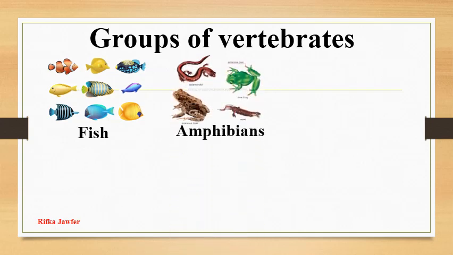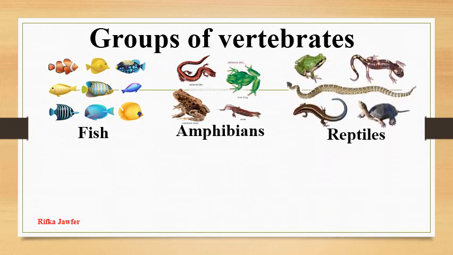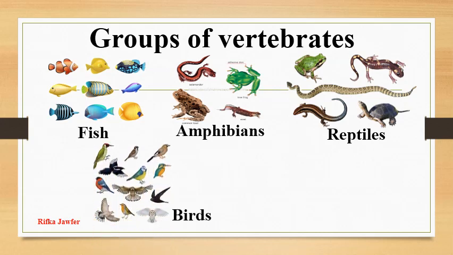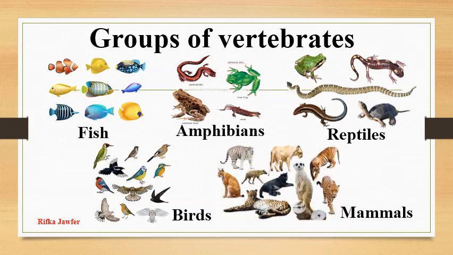Second is the amphibians. Examples are frog, toad and salamander. Third is the reptiles. Examples are turtle, lizard, snake and crocodile. Fourth is the birds. Examples are hawk, parrot and kingfisher. Final one is the mammals. Examples are squirrel, deer and rabbit. Remember that human beings, bat, dolphin and whale are mammals.